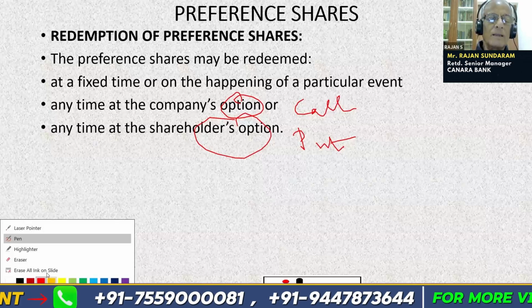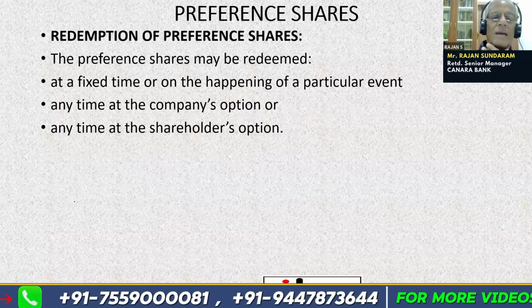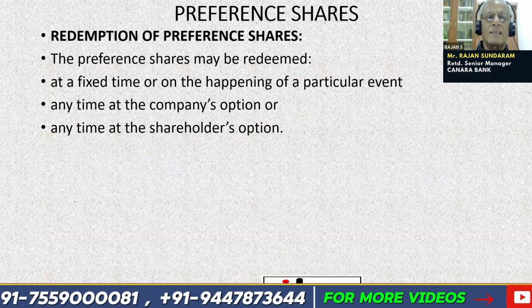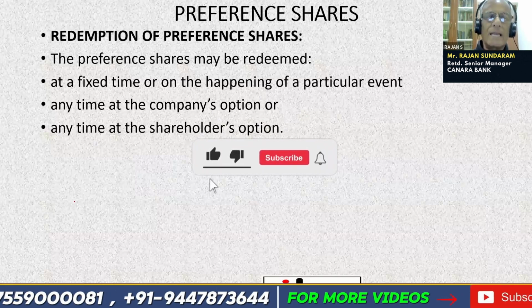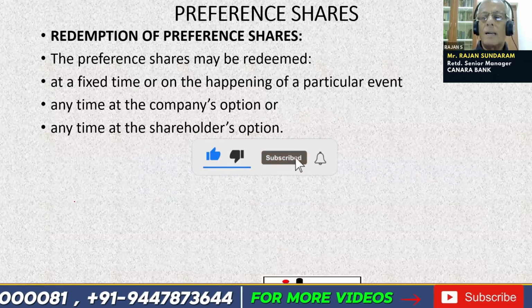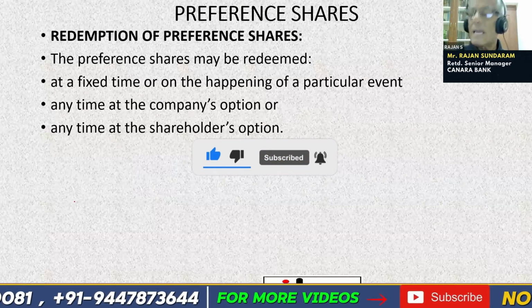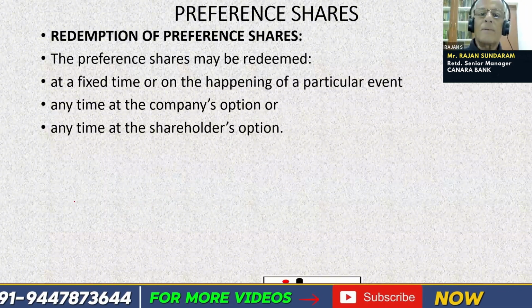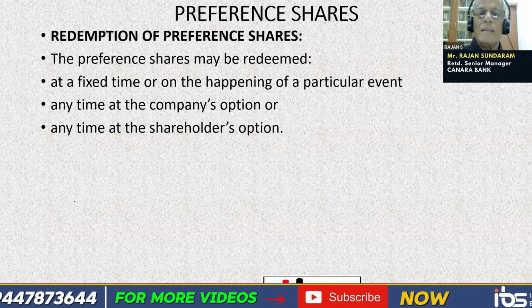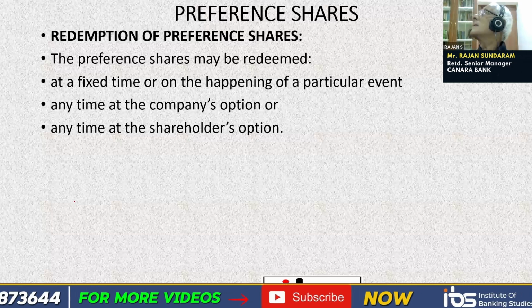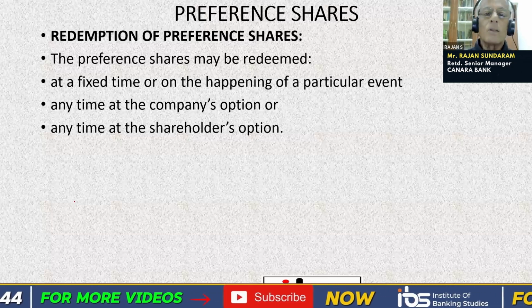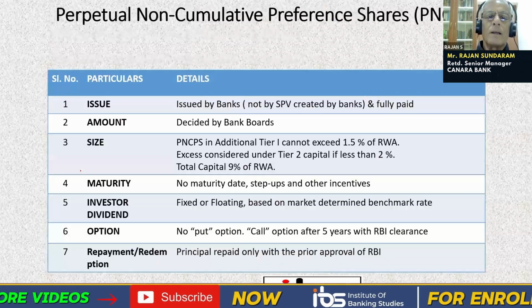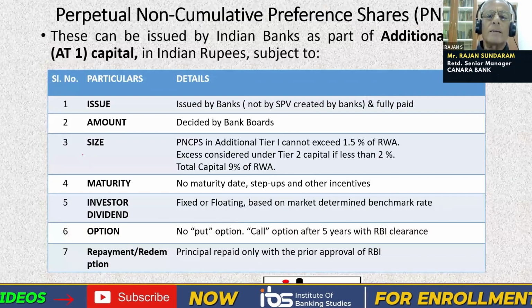So this is regarding the different types of preference shares. Preference shares are basically considered as debt, and they can be issued up to 20 years, and up to 25 years in case of an infrastructure company. Irredeemable preference shares in India can be issued only by banking companies; others cannot issue. So these are some of the features of preference shares. This is a very important topic.